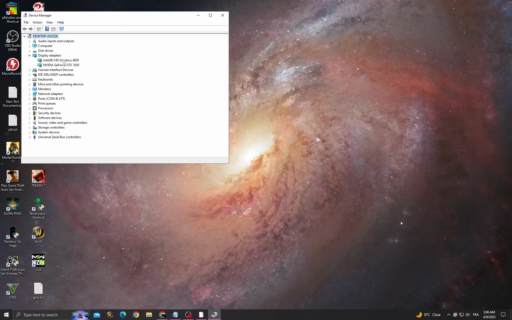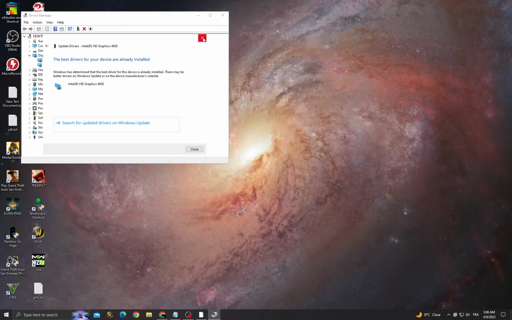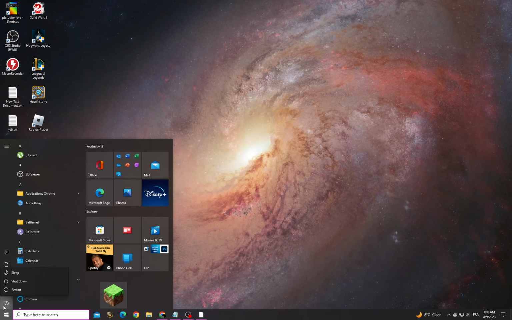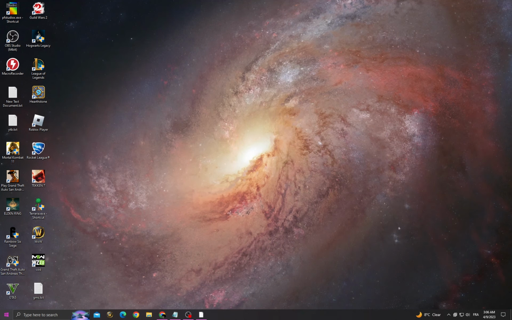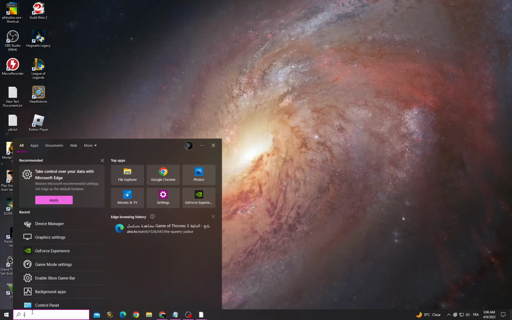Now go to display adapters, right click, update, search automatically for updates for drivers and then do the same thing to the next one. And after that, restart your PC, and after restarting your PC, try to launch it, and if that doesn't fix your problem, now go to Windows Update Settings